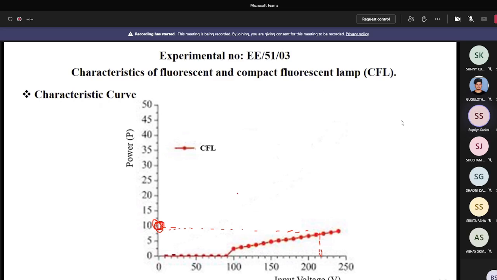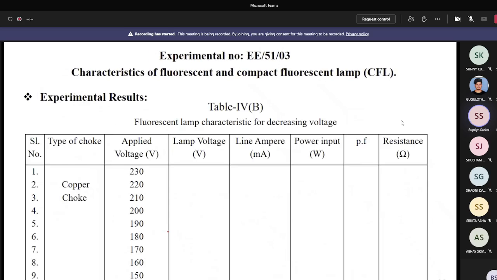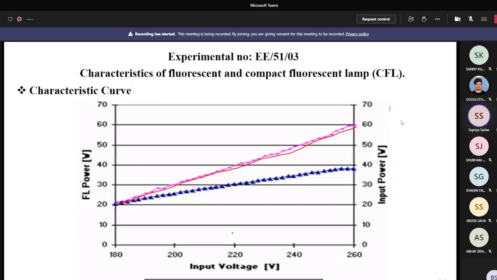Okay, but in the previous diagram, at 220 volt, what is the power loss? Near 40 watt. It is 40 watt, but in the CFL lamp it is 10 watt. So you can see how much power is consumed by the fluorescent lamp and by the CFL lamp. It is much less for the CFL lamp than the fluorescent lamp. So obviously your monthly bill will be less if you use the CFL lamp.